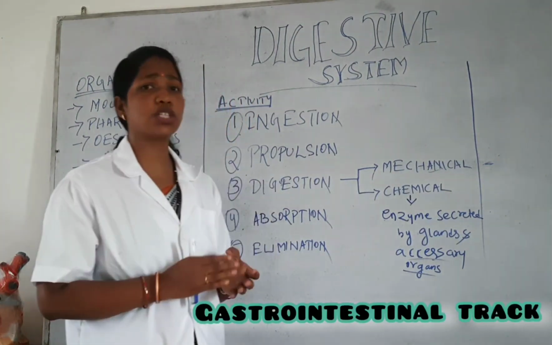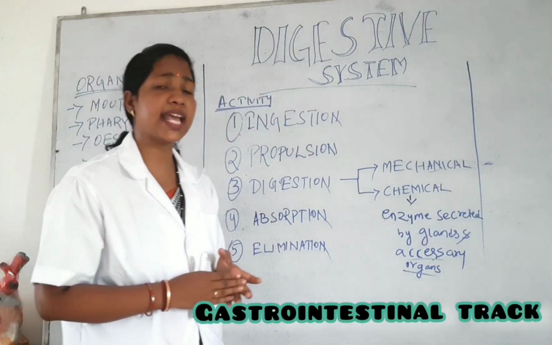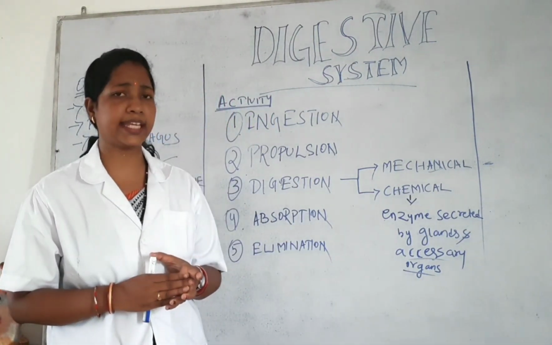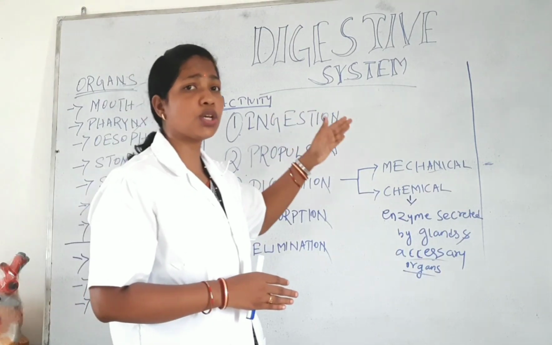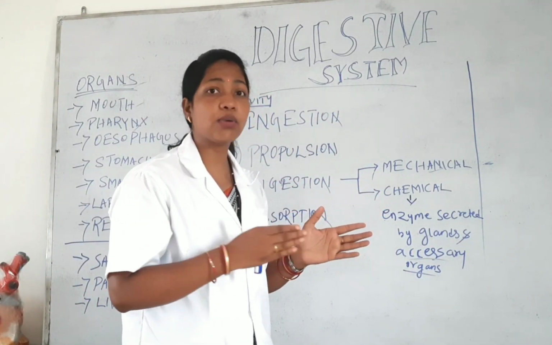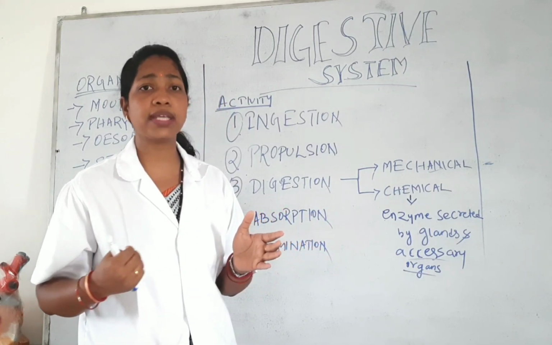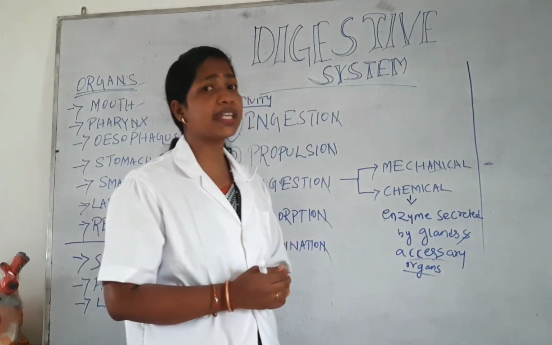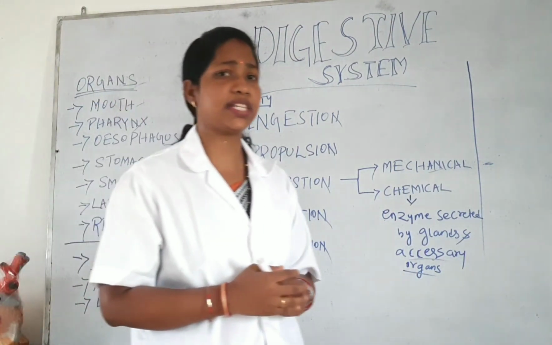The digestive system is otherwise also called the gastrointestinal tract and also the alimentary canal. It is the procedure in which the food breaks down into small molecules and is absorbed in our body, and that occurs through a step by step procedure. That is called the activities of the digestive system.